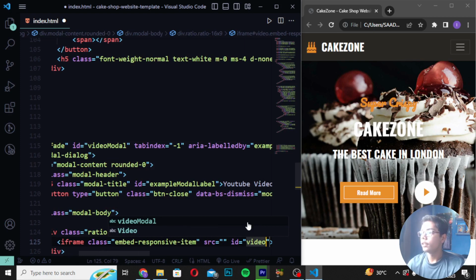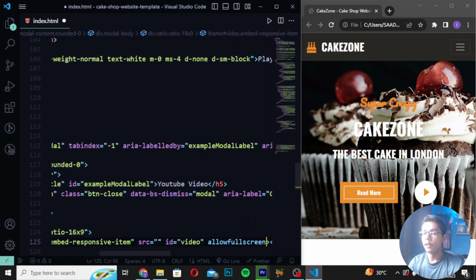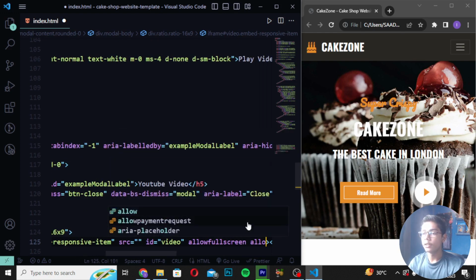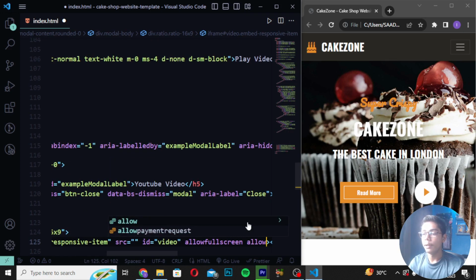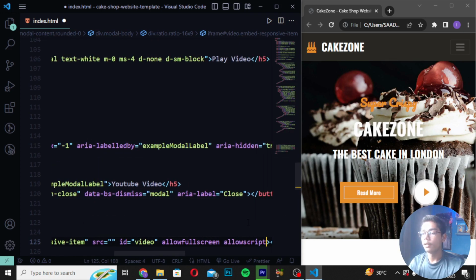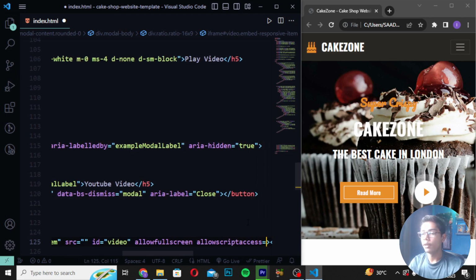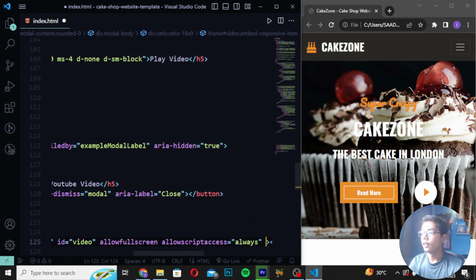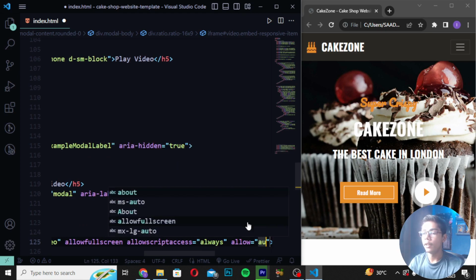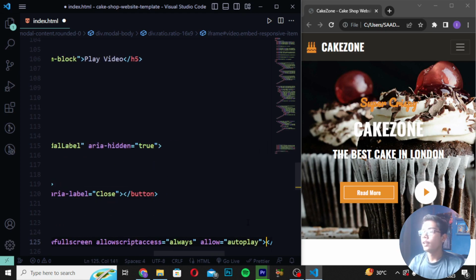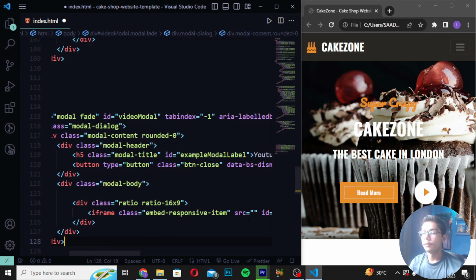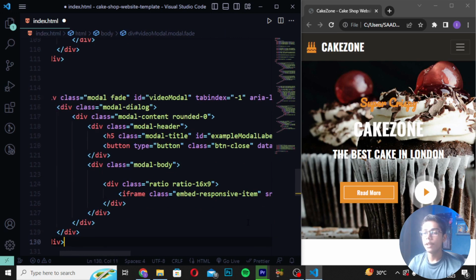And then when you've written this, you have to write here allow full screen. Then I will be now writing here allow script access. So here I will be now writing allow script access. So here I will be now writing, then I will be writing always. Here you have to write allow, and I will be writing here autoplay. Then when you've written this, you have to now move down after the 5 divs which we have created.